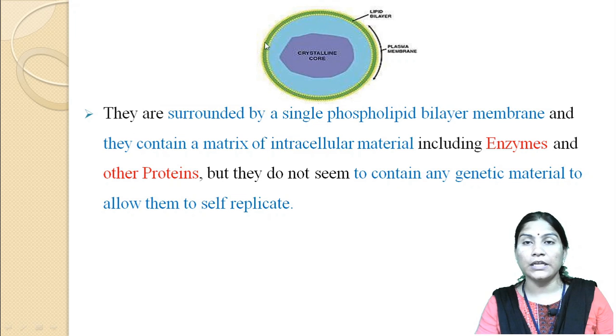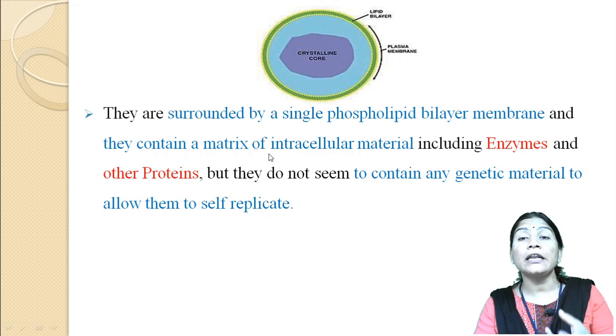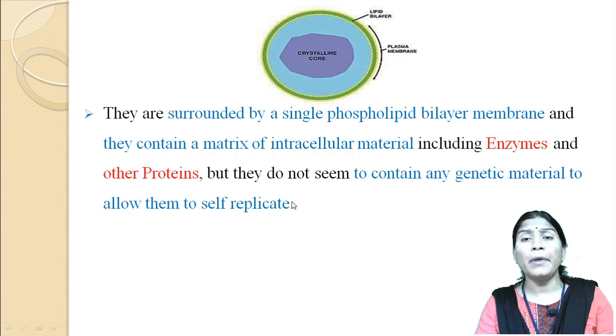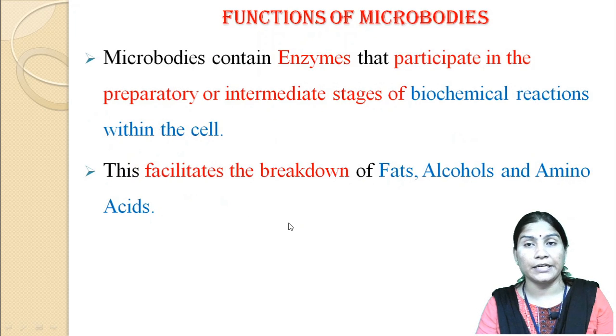This is a diagram of a microbody, which shows that it is surrounded by a single phospholipid bilayer. Bilayer means two layers. It contains a matrix of intracellular material including various enzymes and proteins, but they do not seem to contain any genetic material to allow them to self-replicate.